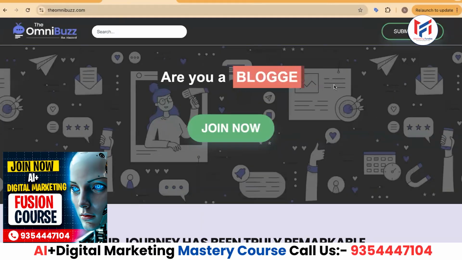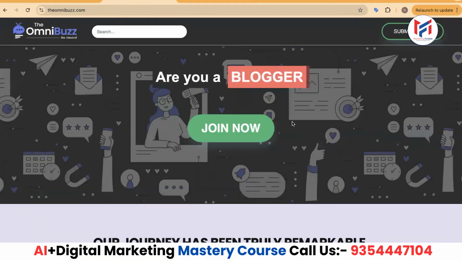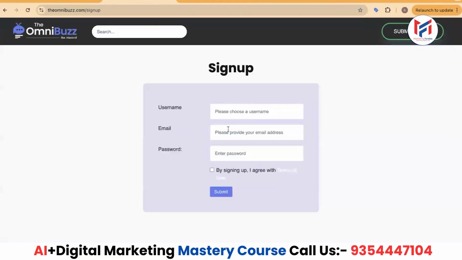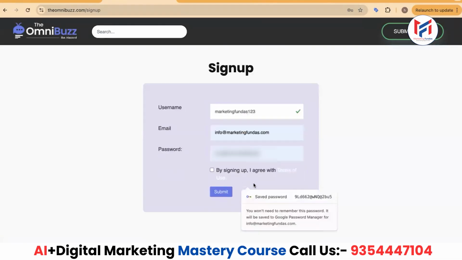After opening, you'll have to register there and do a free sign up. So here I'll click on the join now button. Let's use their suggested password. The password is strong, but the username, password and also the email ID that you are using here, you need to save all these details in your datasheet for future reference, so that you might use this site later for reports or for other things.